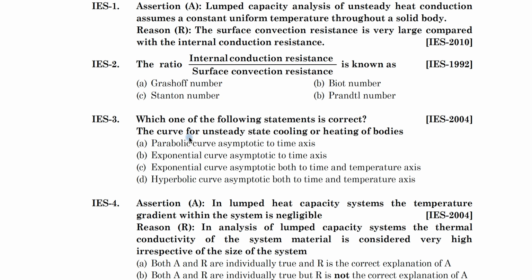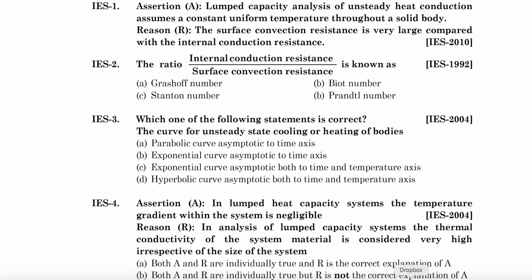One more question is question number 3. The curve for unsteady state cooling or heating of bodies: A, parabolic curve asymptotic to time axis; B, exponential curve asymptotic to time axis; C, exponential curve asymptotic to both time and temperature axis; D, hyperbolic curve asymptotic to both temperature and time axis.